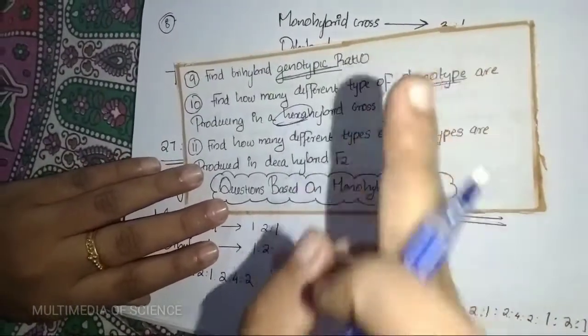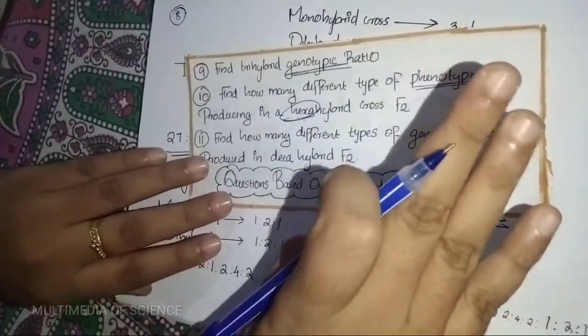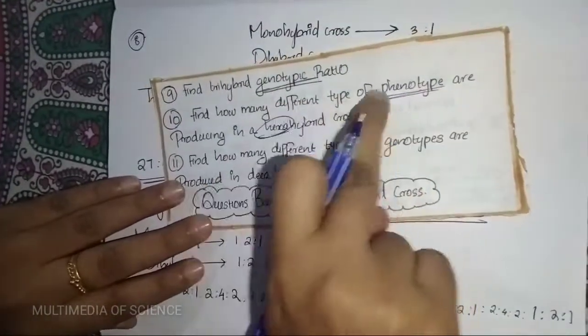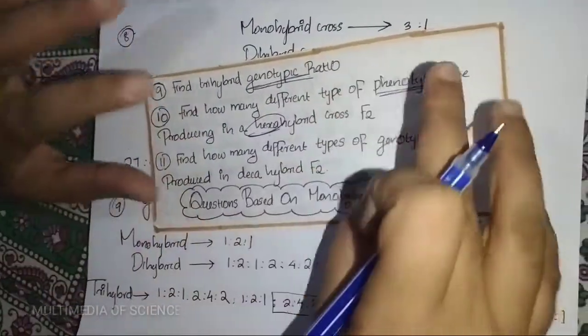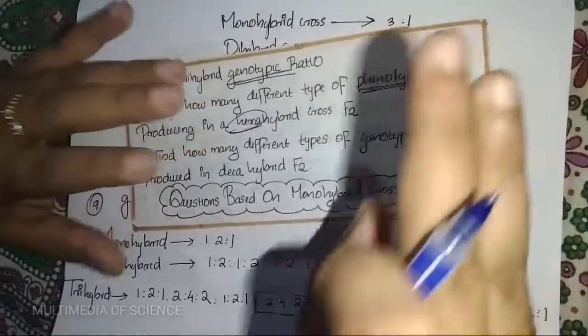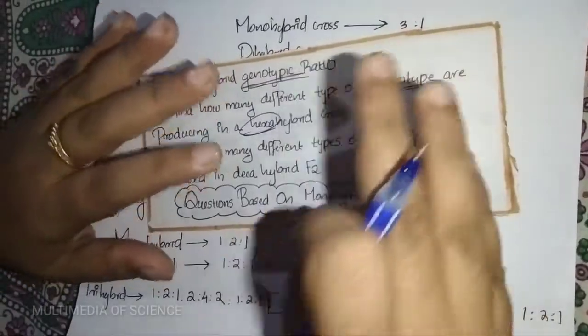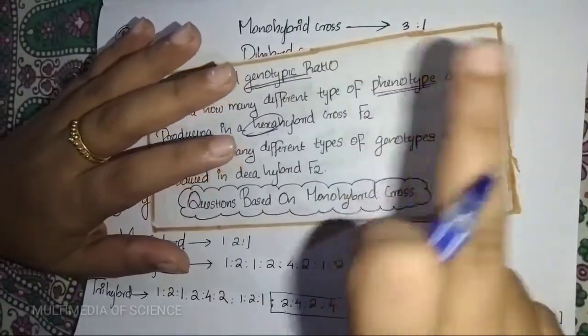Here the question is about the different types of phenotype. The number of types of phenotype is 2 raised to n.